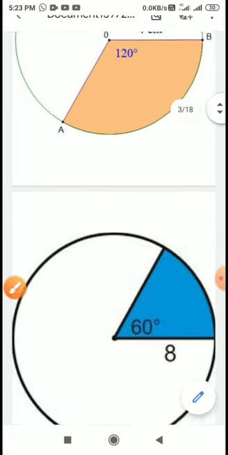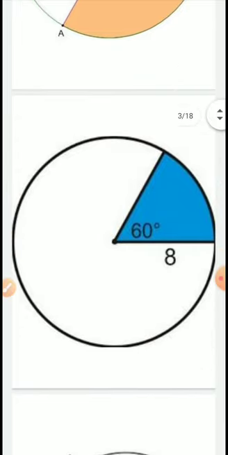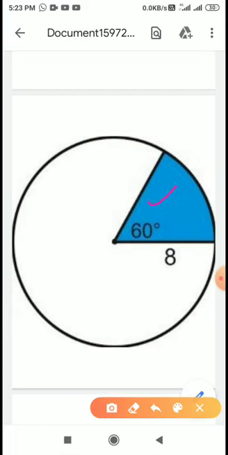Similarly we have some more examples. Here which part will be the sector? Yes, correct, the blue region is the sector in this case. Also here I have mentioned the angle, measure of the angle and the radius of the circle.